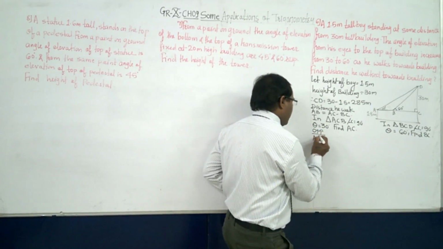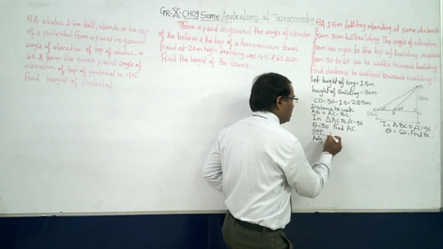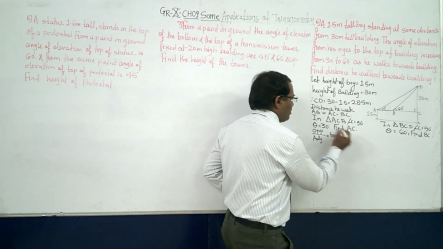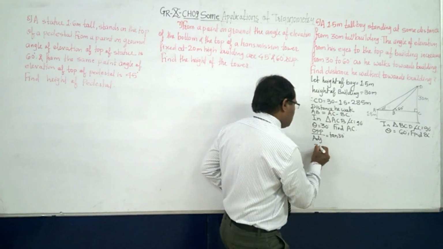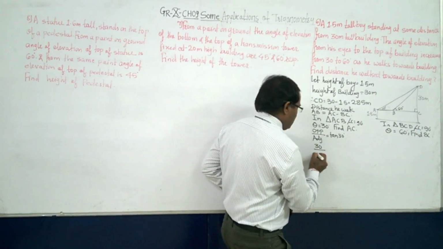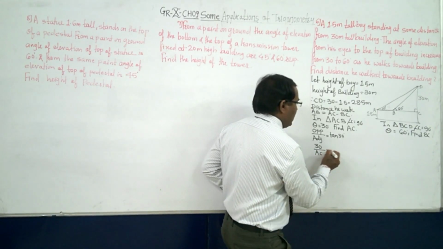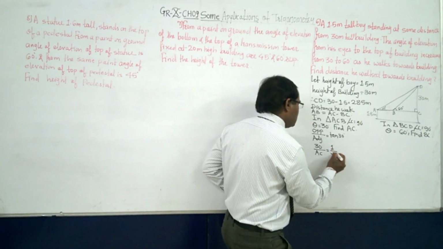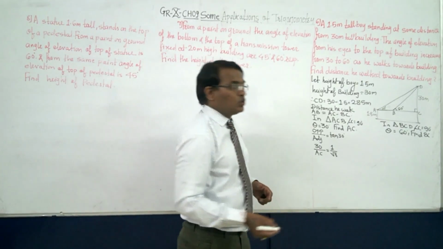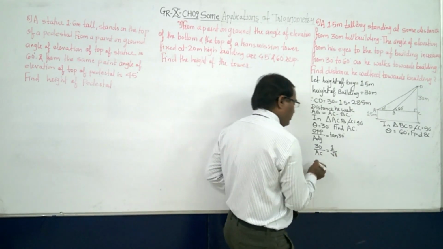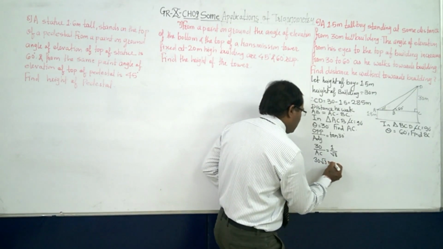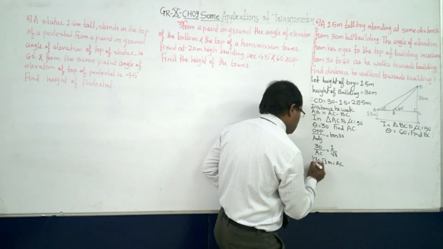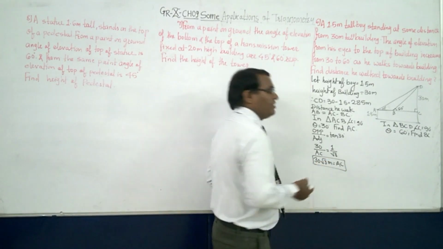Opposite upon adjacent, that is equal to what? tan 30. Right? So what is opposite? That is 30. What is adjacent? That is AC. And what is tan 30 degree? It is 1 upon root 3. So how can we do? It is 30 into root 3 meter is equal to AC. This is your first value.